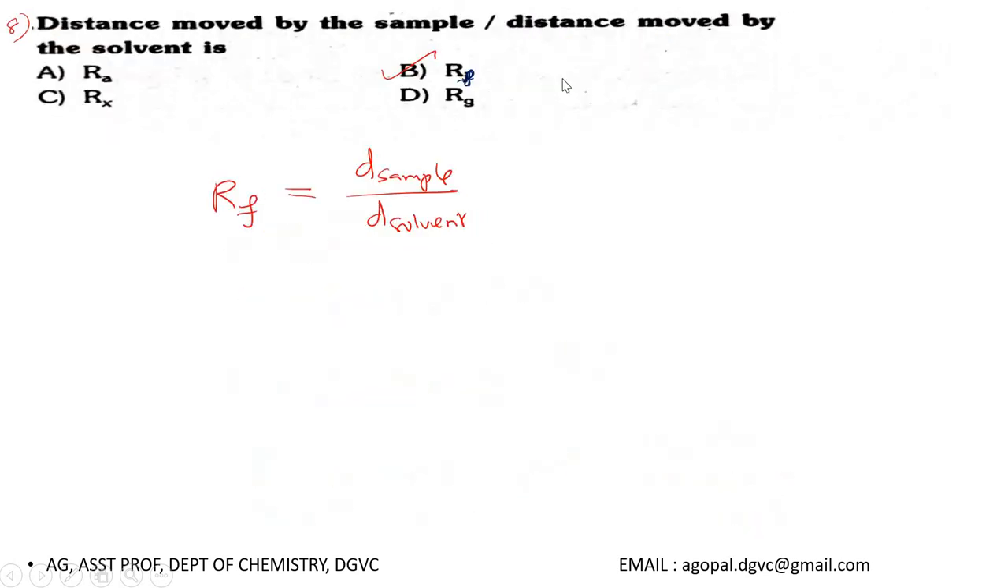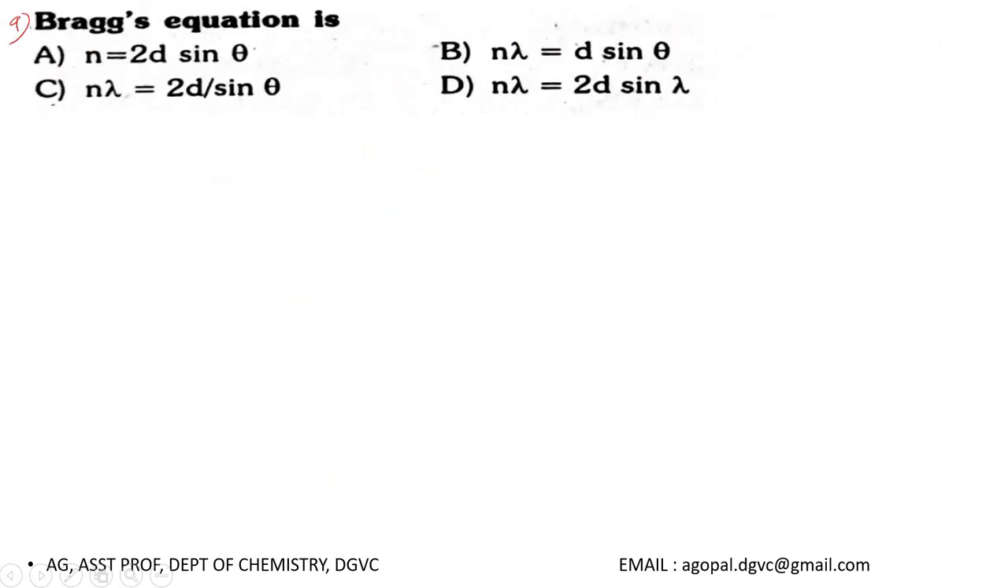Then what's the next question? Question number 9, Bragg's equation is... we know very well Bragg's equation is nothing but n lambda equal to 2d sine theta.